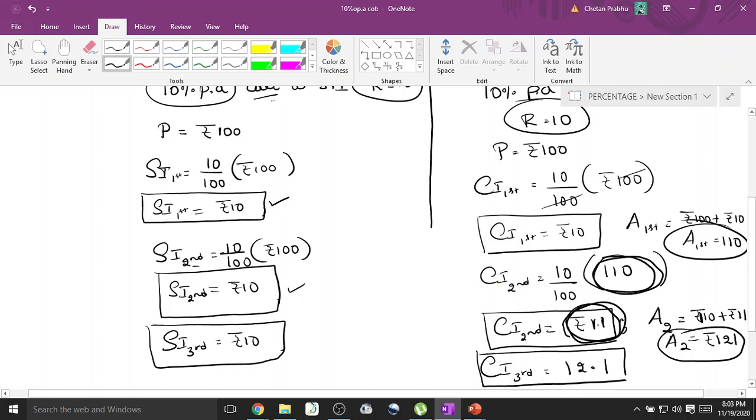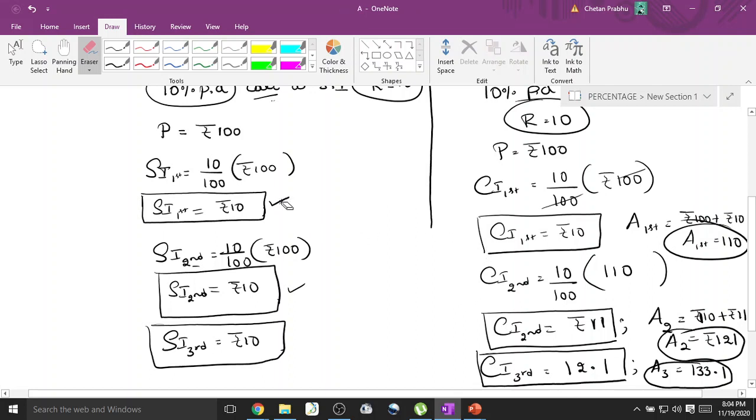So what is the amount at the end of the third year? This is not required, but still I'm asking. Okay, so what does A3 come to? 121 plus 12.1, that would be 133.1. Is this understood, all of you? Yes?